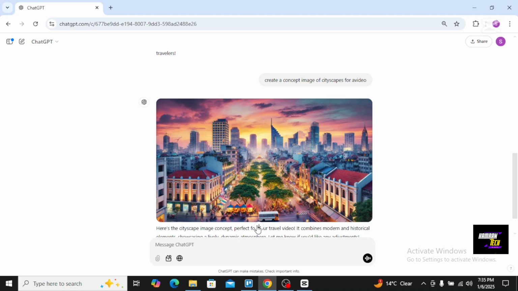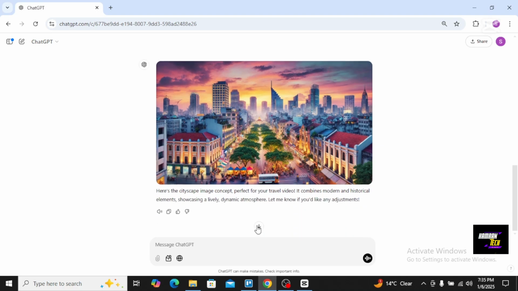So here you will see it has created a cityscape image concept perfect for a travel video. It combines modern and historical elements, showcasing a lively, dynamic atmosphere. Let me know if you would like any adjustments. So if you want changes to it, you will just ask and give it a command, and ChatGPT will change it.